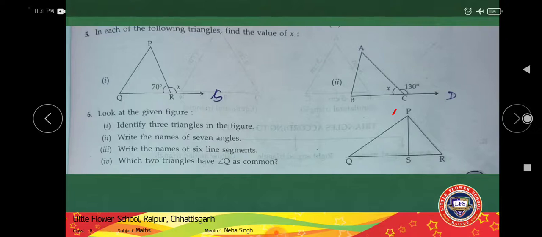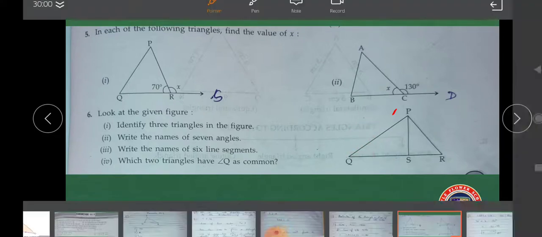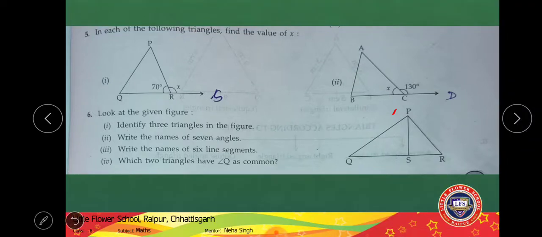Now next, write the names of 7 angles. What are the 7 angles? Angle Q, right? You can write it here. Second, angle SQP, right? Then angle QPS, then angle PSQ. These triangle's angles we have finished.